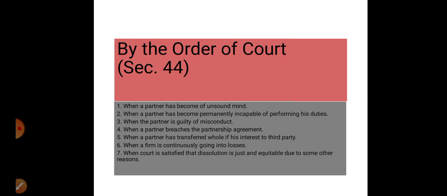Number 5. When a partner has transferred whole of his interest to third party. When a partner transfers his interest to third party without the consultation with the other partner, then the court will order for dissolution. Number 6. When a firm is continuously going into losses and court thinks that it is not suitable to continue the firm, then the court will order for dissolution of the firm.